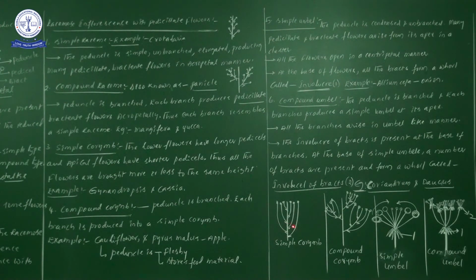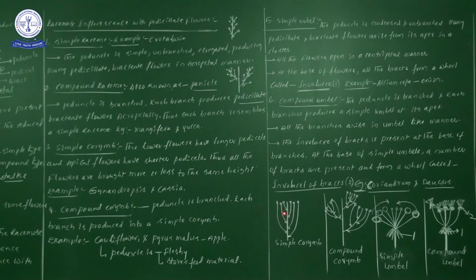These are the old ones with long pedicels, and as we move towards the apex we observe shorter pedicels. So all flowers come to the same height. In the center I didn't draw a flower, because the apical region of the peduncle should not end with a flower. That is the meaning of raceme.